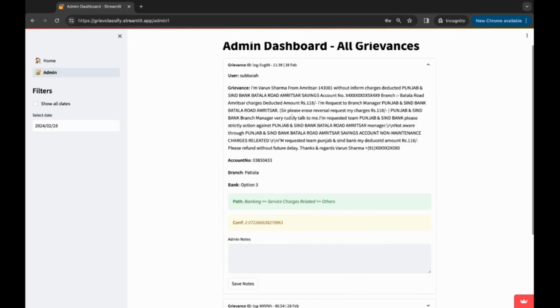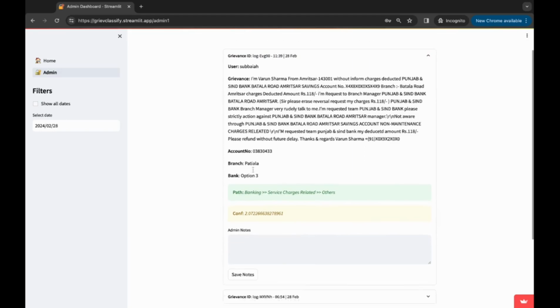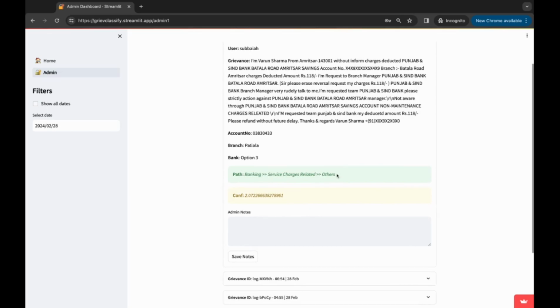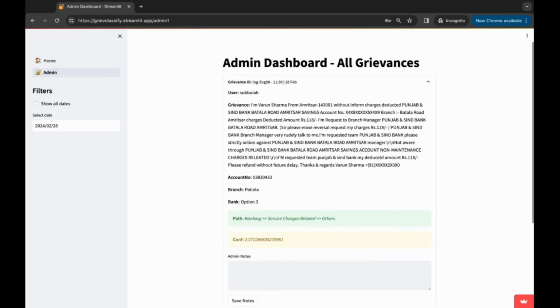As you can see, this was the latest one that was submitted. The details are all captured over here. The path is also captured here. If admin wants to add some notes and save it, they could do that as well. Again, this is just a utility feature. There's also a confidence score here, which is displayed. We'll explain that in the report.